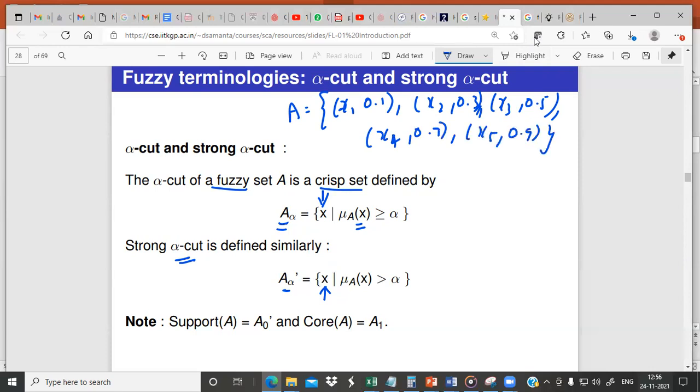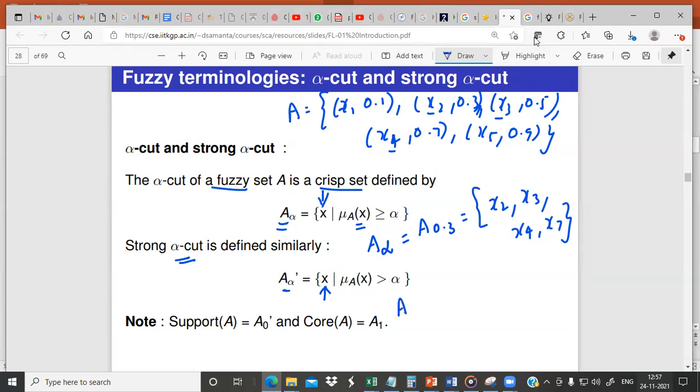Now, let us assume the alpha value as 0.3. If it is A 0.3, then the set will include x2, x3, x4 and x5, because these are the elements whose membership value is greater than or equal to 0.3. x2 is 0.3, x3 is 0.5, x4 is 0.7 and x5 is 0.9.